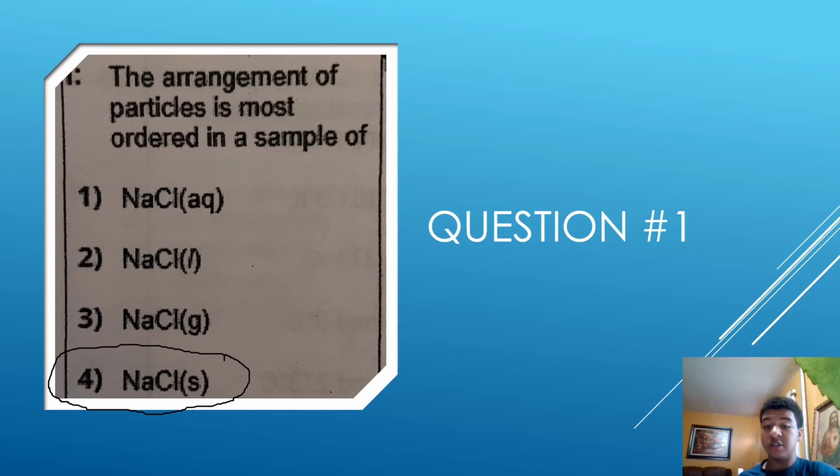As we've seen, solids are arranged in a tightly packed, orderly arrangement. So, the most ordered arrangement of particles would have to be a solid because they're tightly packed and they're going to be in an orderly set. I keep saying that, but you understand.